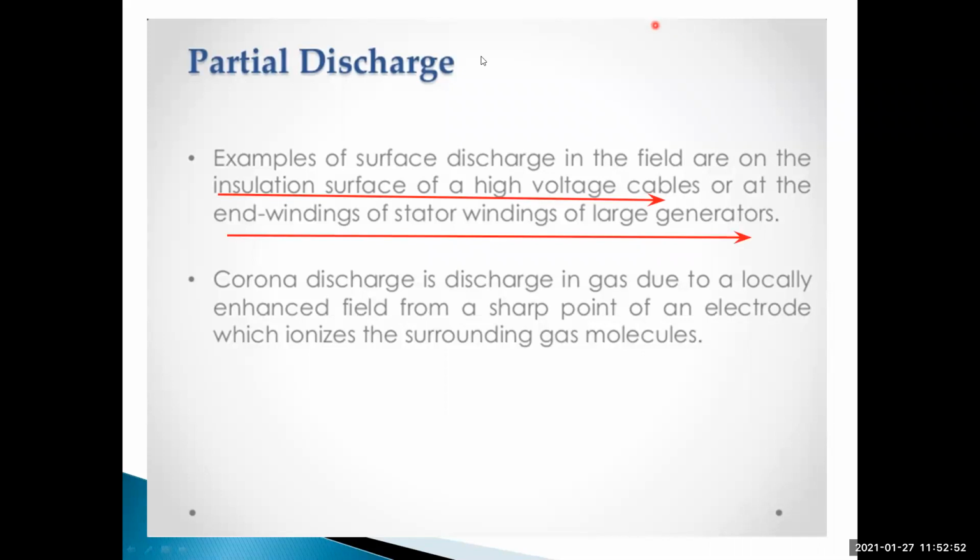It's clear. And then corona discharge is a discharge in gas due to a locally enhanced field from a sharp point of an electrode, which ionizes the surrounding gas molecules. This is called corona discharge. Understood? Okay, this is about surface discharge and corona discharge.